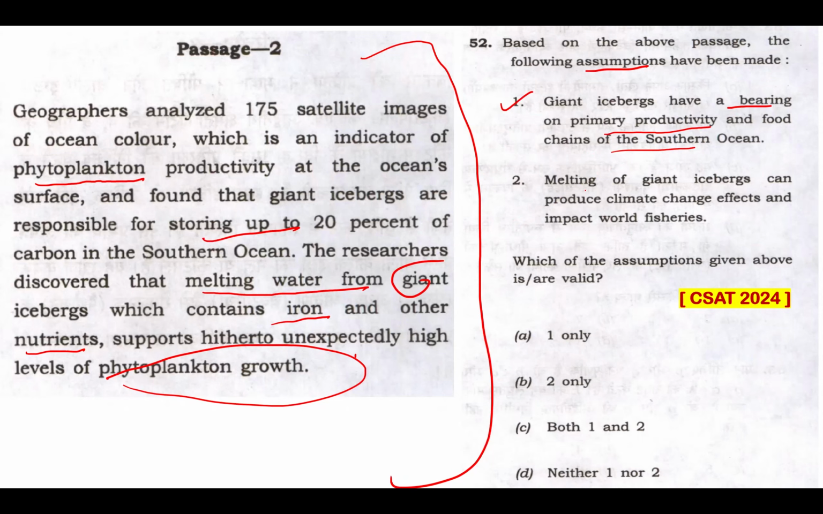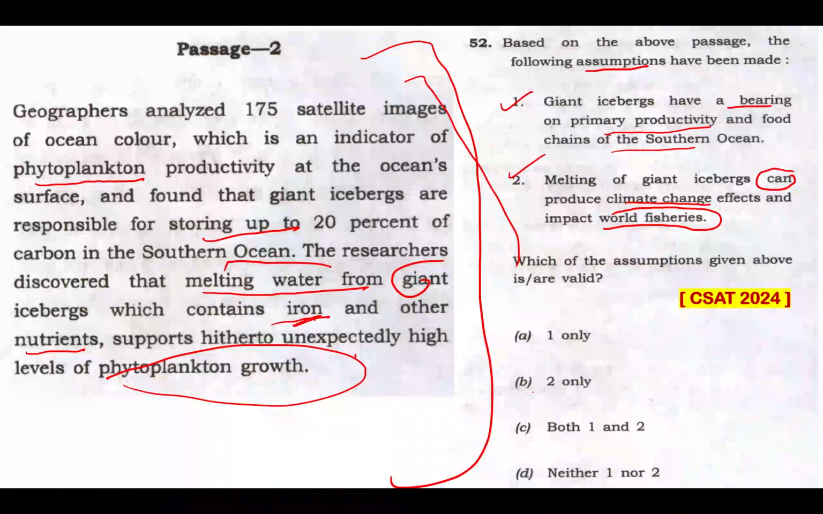Statement 2, melting of giant icebergs can, being a helping word for me, produce climate change effects and impact world fisheries. Maybe the climate change effects may not be directly mentioned in this passage, but certainly melting of giant icebergs will have an impact on world fisheries, as that is mentioned in this passage regarding melting water from giant icebergs, which contains iron and other nutrients. And UPSC picked option C as the right answer. So that means statement 1 and statement 2 can be assumed from this passage.